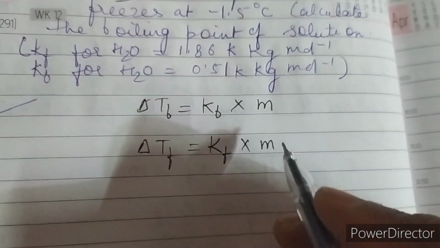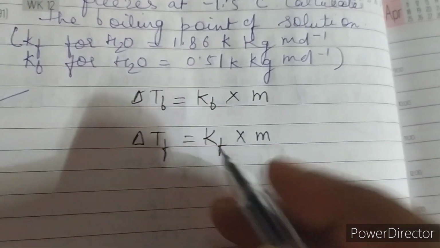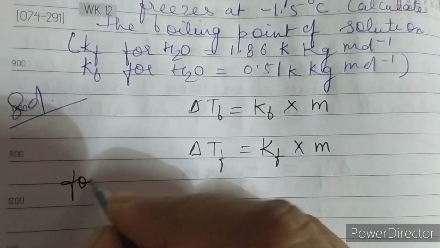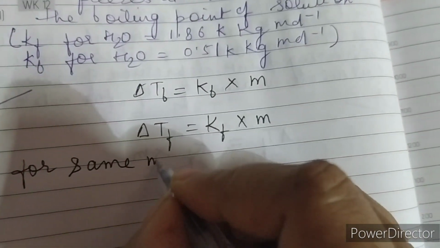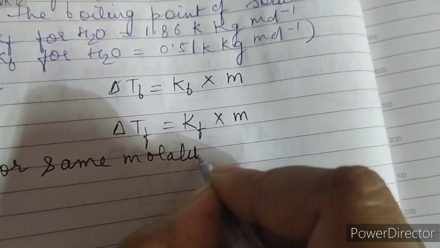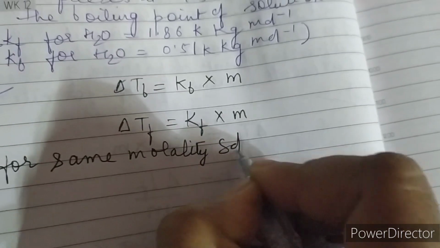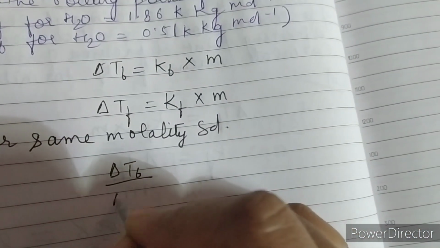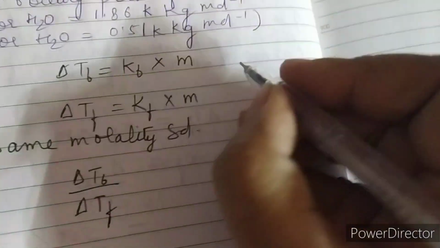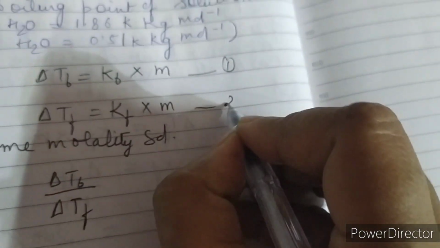Now if the solutions are of same molality, that is m is same for same molality solutions, we can write del Tb divided by del Tf. We will divide one equation by the other.